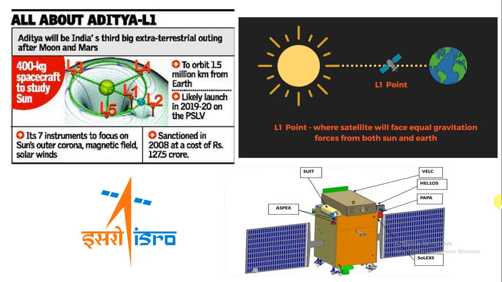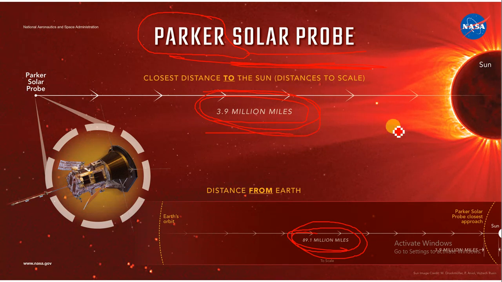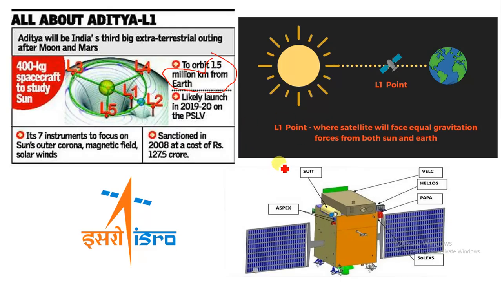It is around 1.5 million kilometers from the Earth, I think. It is a 400 kg spacecraft to study the sun, and it has 7 instruments to focus on the sun's outer corona, magnetic field, and the solar wind. It is likely to launch in 2019-20 on the PSLV, to orbit around 1.5 million kilometers from the Earth. Whereas the Parker mission is 3.9 million miles from the sun, because it is much nearer to the sun than the Aditya L1 mission.